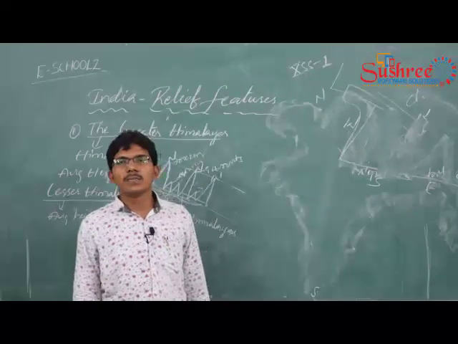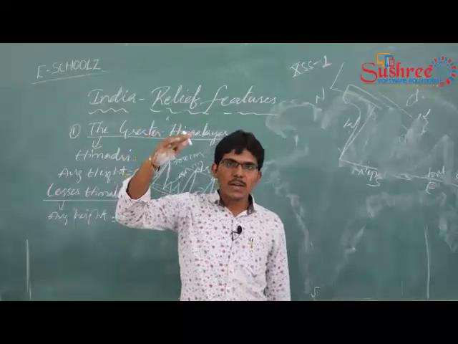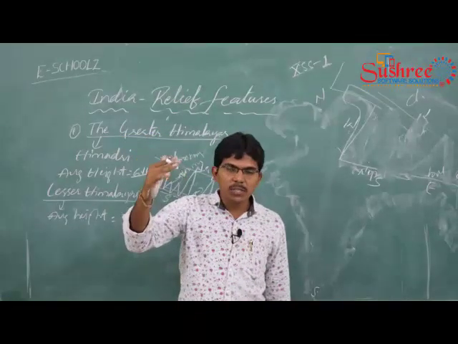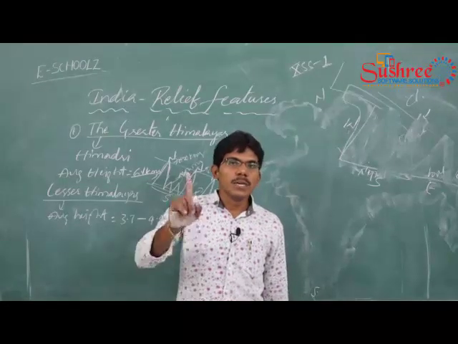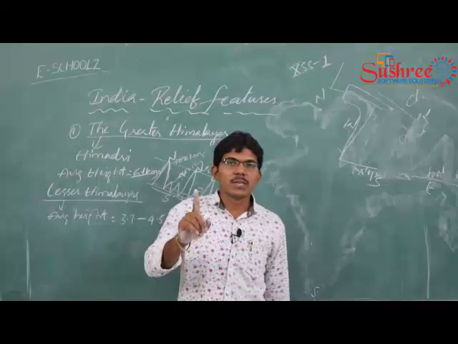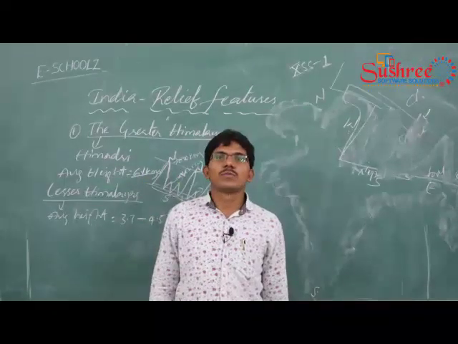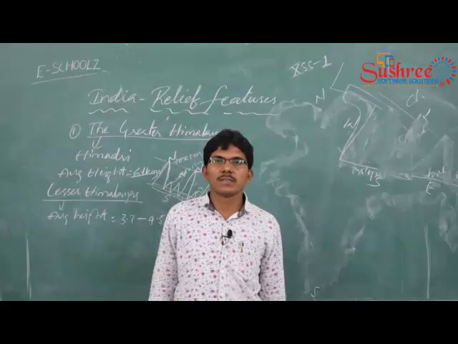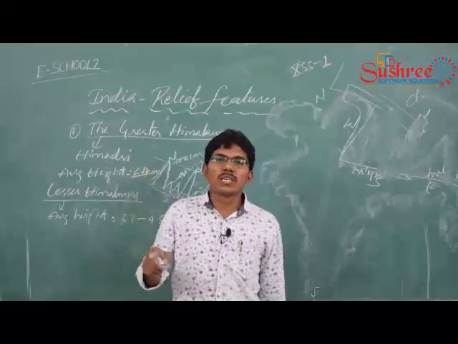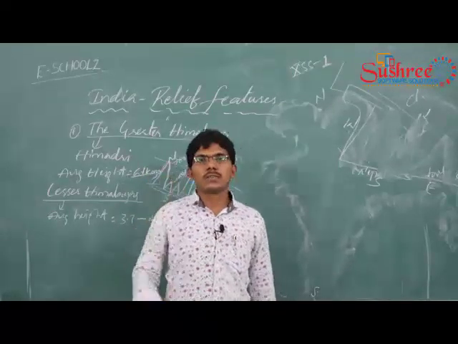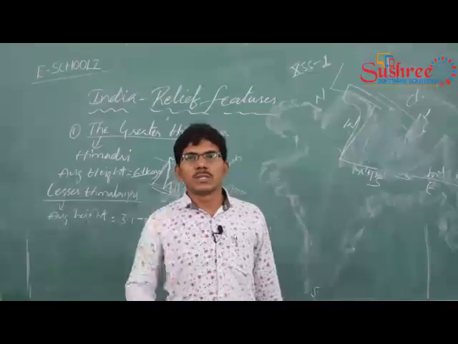So the three perennial rivers start from the Himalayas. What is the meaning of perennial rivers? The meaning of perennial river is the river which has a continuous flow of water throughout the year.